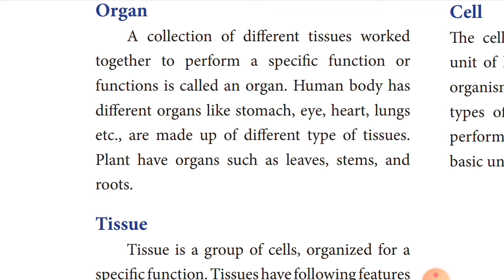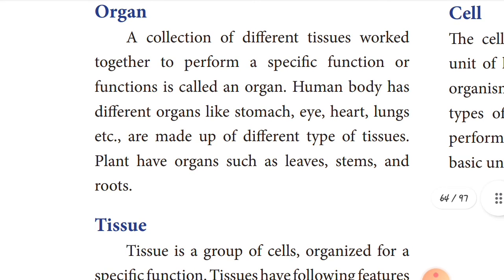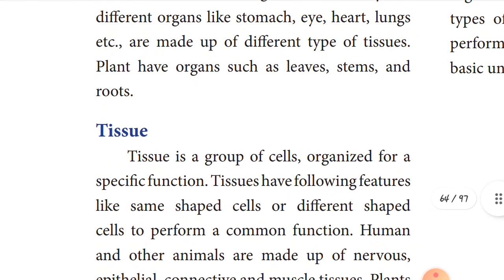The plant has organs such as what? Leaves. So these are all the animal cell. Now let's see the plant cell. So plants have organs. What are the different organs, children? Tell me. Leaves, stems, and roots. So these are all the organs. This is clear to you, children? Yes.